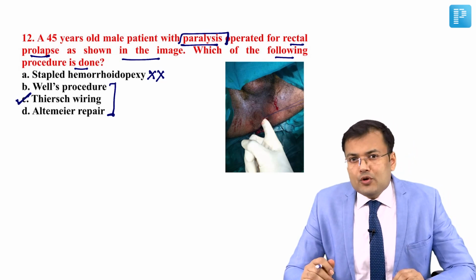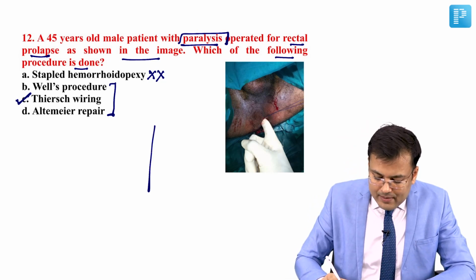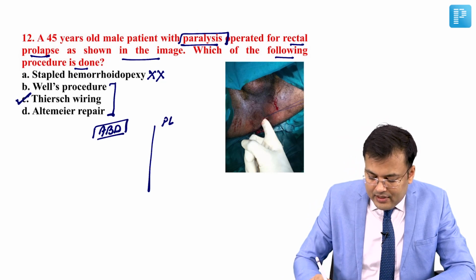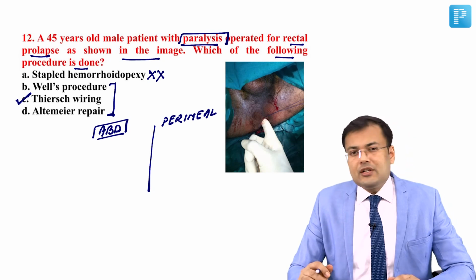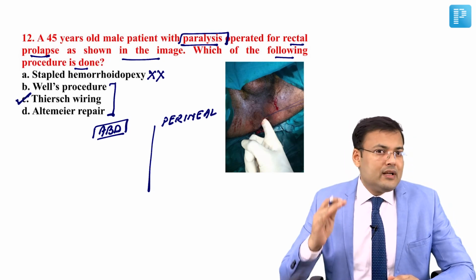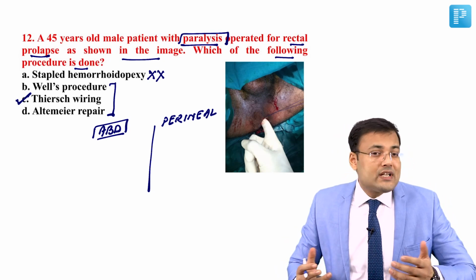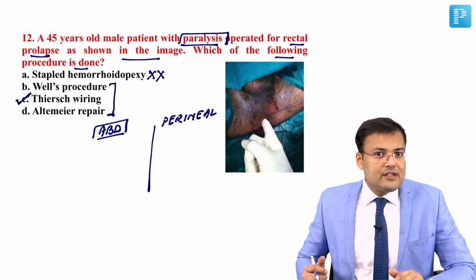What are the types of rectopexy done in adults? So there are two types of rectopexy. One is abdominal and the second is perineal. What is the advantage of abdominal rectopexy? Advantage that it is associated with lower risk of recurrence. What is the disadvantage? That there is increased morbidity of surgery.